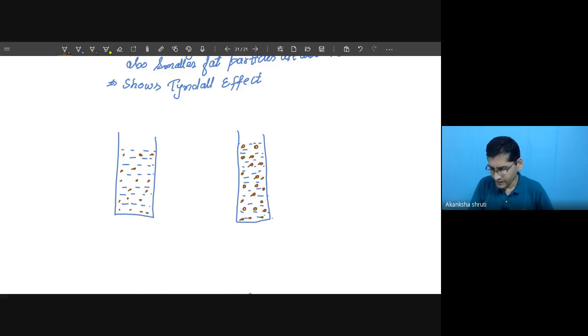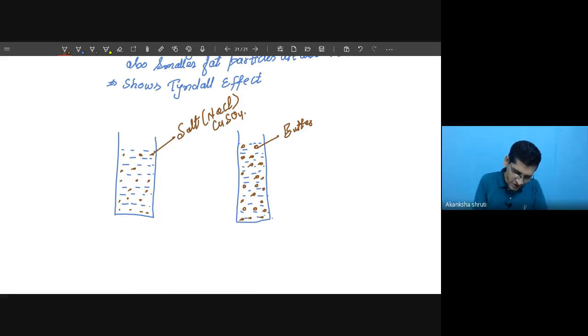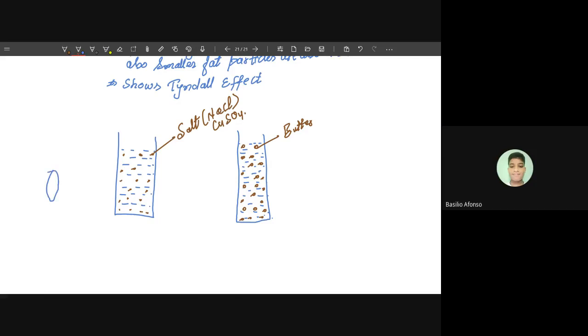Okay, students. Initially these red dots are the butter particles, and here it is the salt. It may be your NaCl, or maybe another salt like copper sulfate, CuSO4, maybe common salt, or any other salt. Copper sulfate is also a salt. Now I am going to put a beam of light. How to put a beam of light through this? For that I will take a torch.